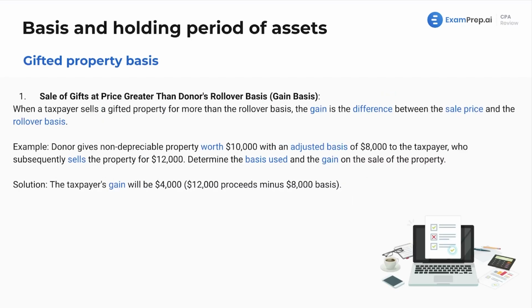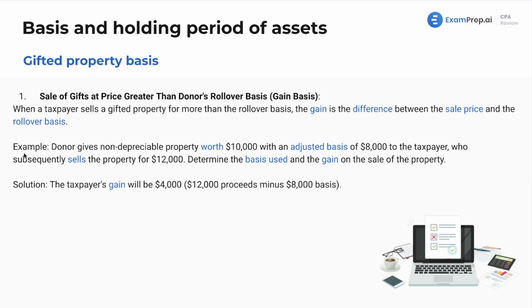All right, dealing with some more situations here. Now, sale of gifts at greater price than the donor's rollover basis. This is essentially dealing with what we just saw on the slide, but diving into it more. That was kind of an overview. Now we're dealing with those specific situations. When a taxpayer sells a gifted property for more than the rollover basis, the gain is the difference between the sale price and the rollover basis. So again, this ties into what we just saw, and as such, remember what we just saw. If you want to pull it up as well, that would be helpful.